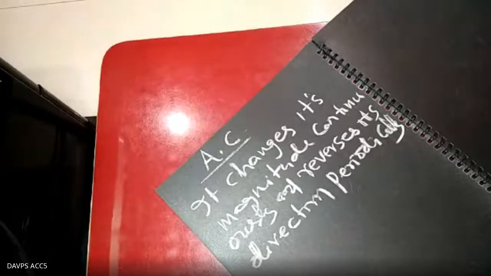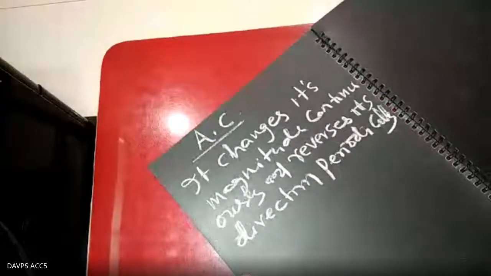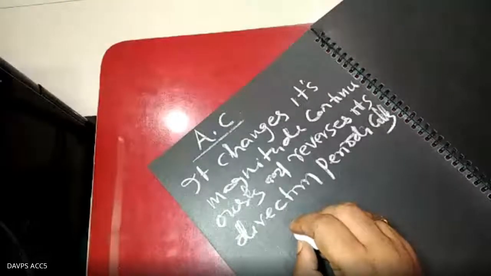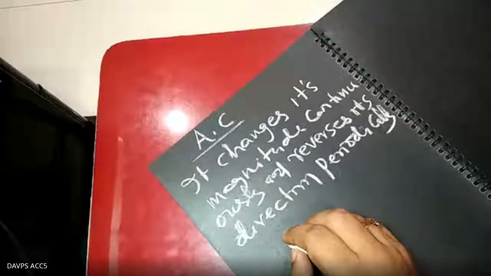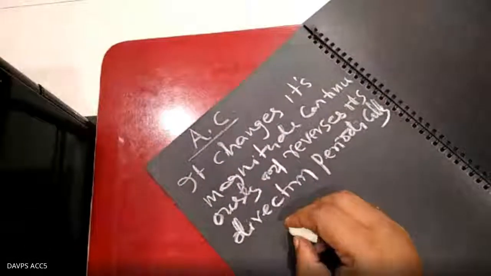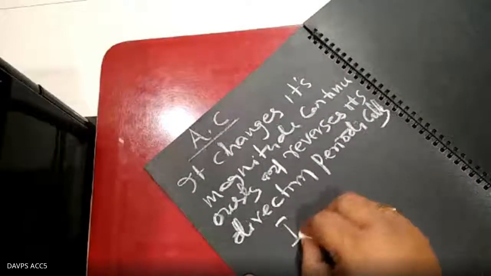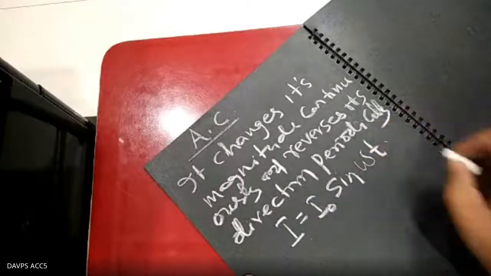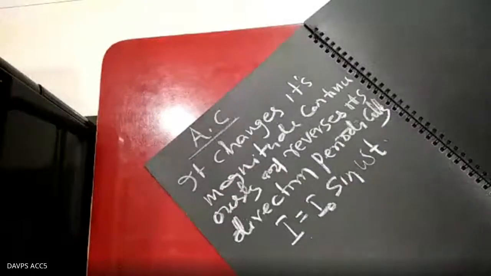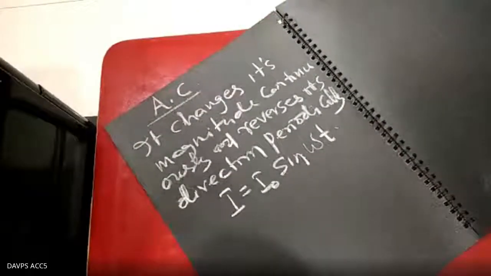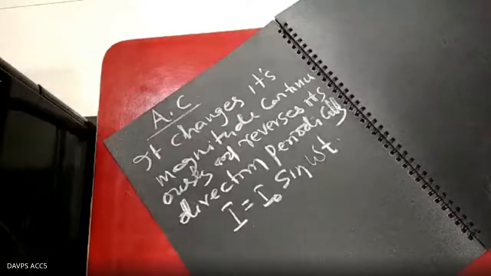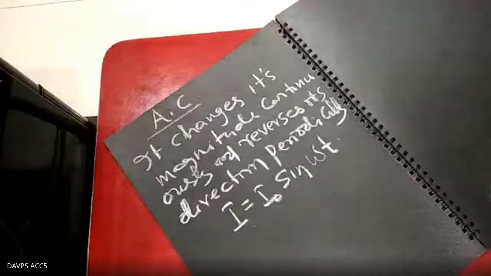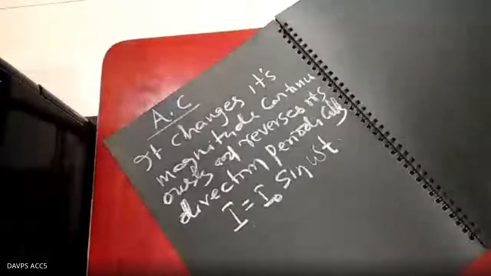So we represent this alternating current as I equal to I naught sine omega t.